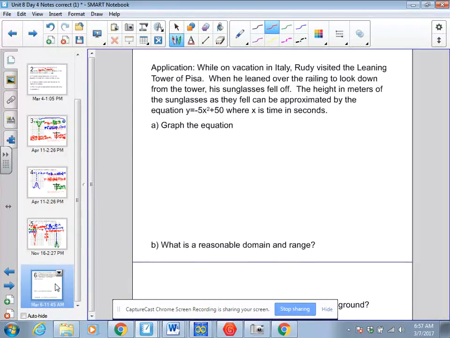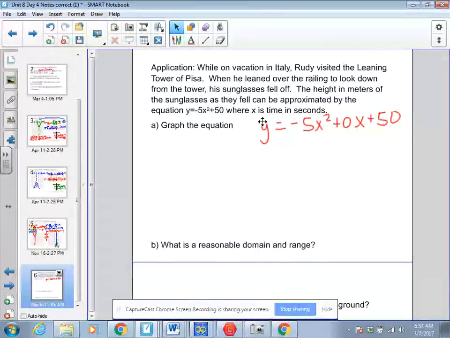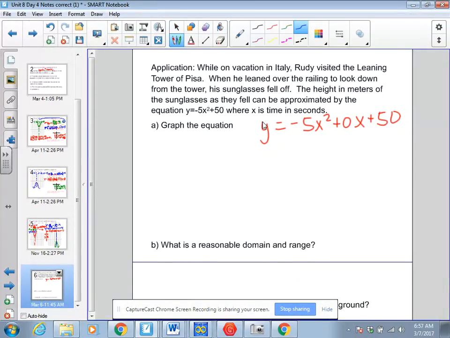So I'm going to rewrite this equation as negative 5x squared plus 0x plus 50, because I need that term to find my axis of symmetry. So I'm going to use my negative b over 2a. That's negative 0 over 2 times negative 5, which is 0.